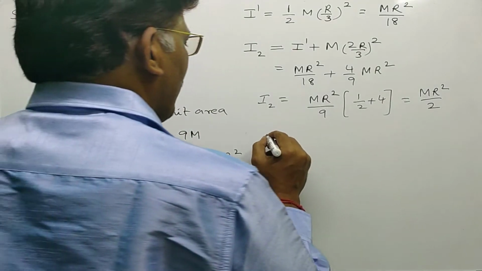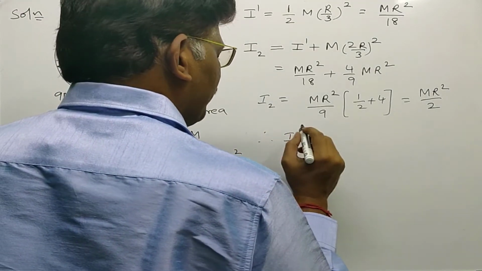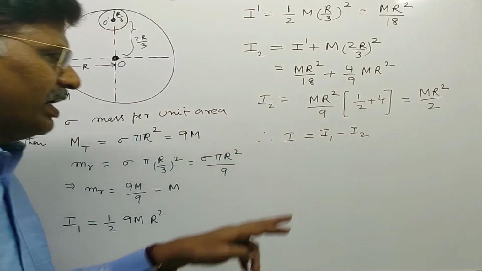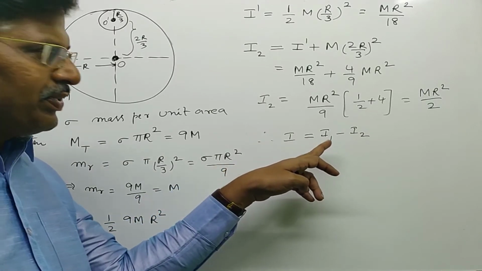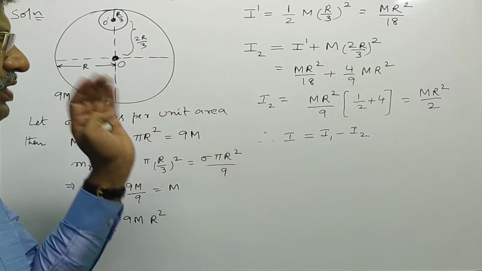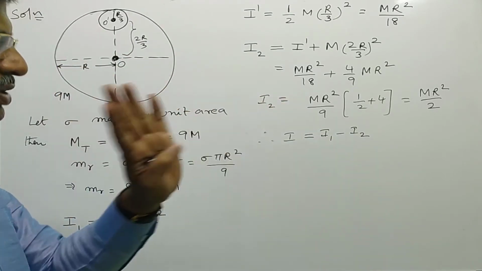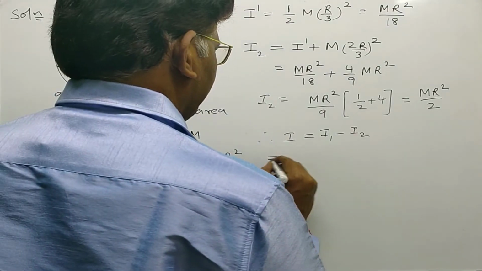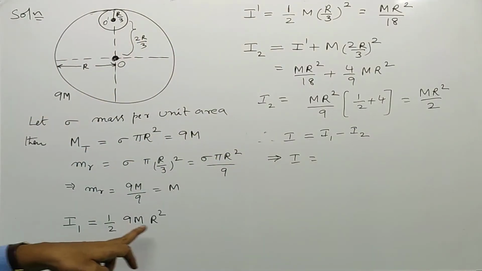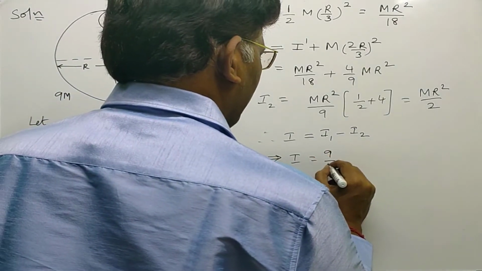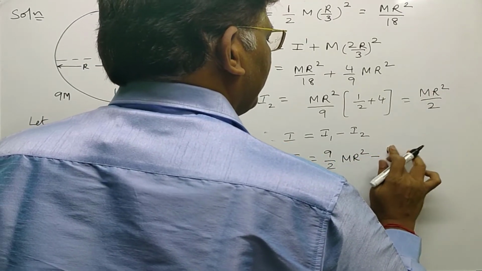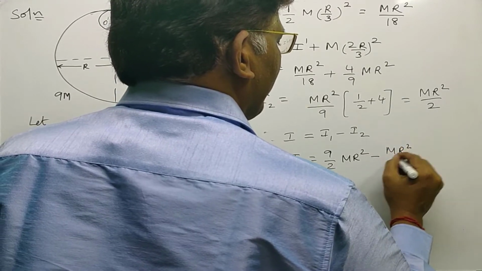Now, the moment of inertia of the remaining portion is I1 minus I2, where I1 is the moment of inertia of the total disc about an axis passing through O, and I2 is the moment of inertia of the removed portion about an axis passing through O. So I is equal to 1 by 2 into 9m R square, that is 9 by 2 m R square, minus I2, which is m R square divided by 2.